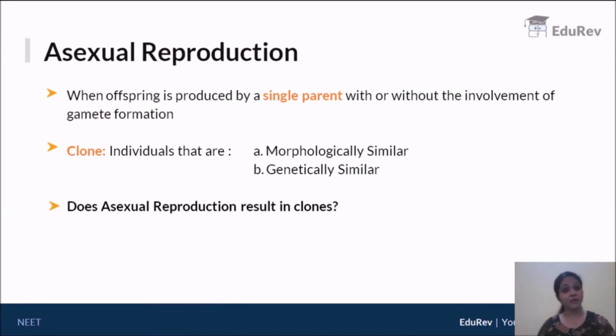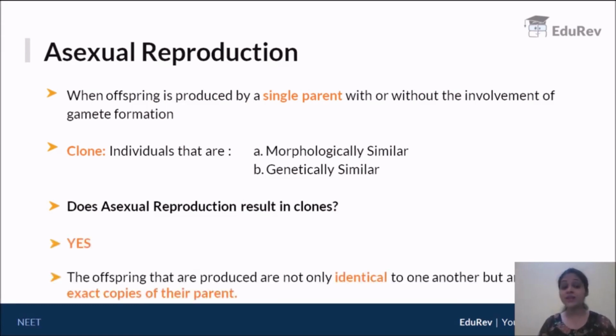If you're directly forming from your parent, obviously you will result in the formation of clones. So the answer is yes, asexual reproduction does introduce clones. Now why? Because the offspring are identical to one another, maybe say like twins. They are exact copies of their parent. They don't look at all different from their parent. Morphologically they're the same as their parent, as well as genetically. So yes, asexual reproduction does result in the formation of clones.